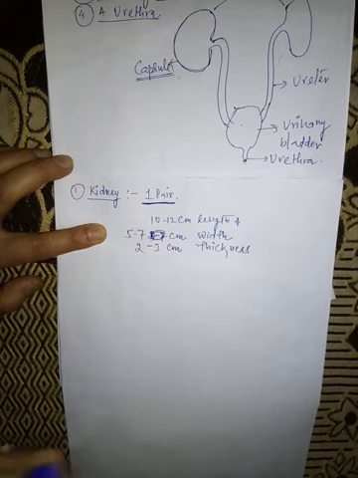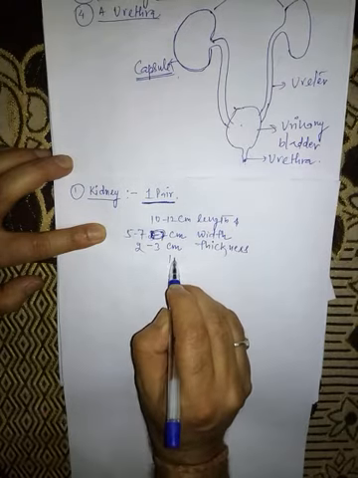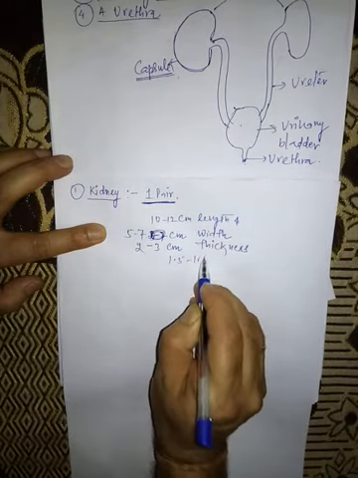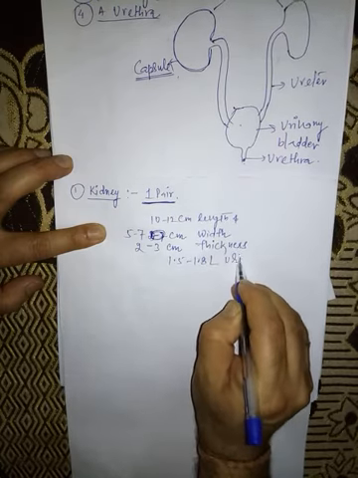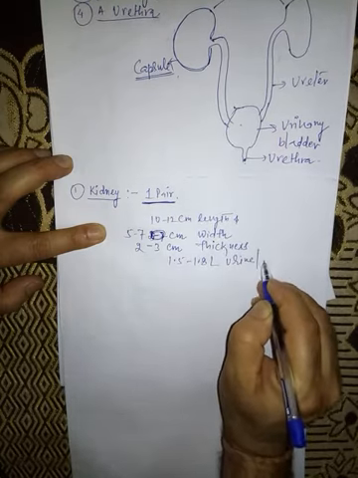Both the kidneys form approximately 1.5 to 1.8 liter of urine per day.